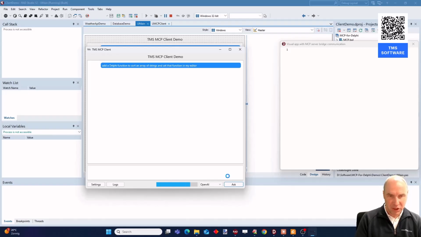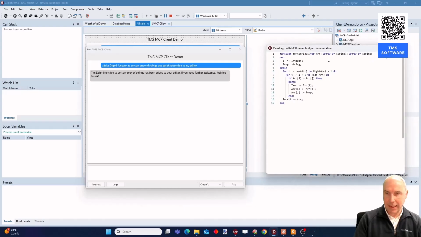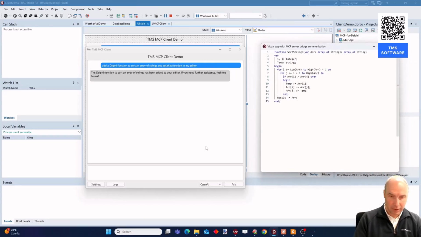So our bridge is configured to work with the server part that is here in our visual Delphi application that uses our FNC memo with syntax highlighting. And you can see that OpenAI created a sorting function for us, and it added that with the instruction set that function in my editor. It set it in the editor automatically for us.